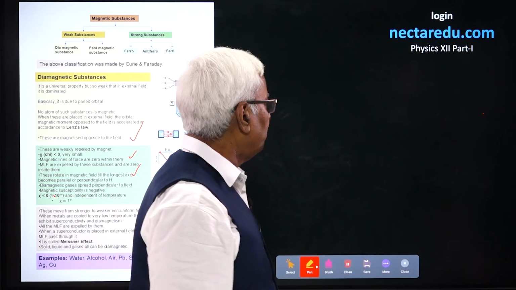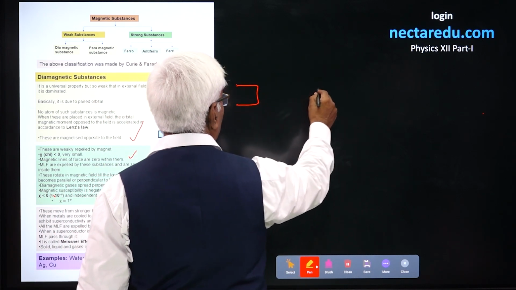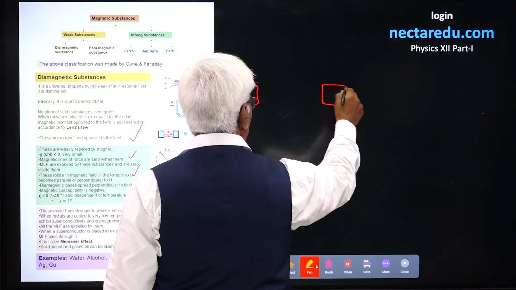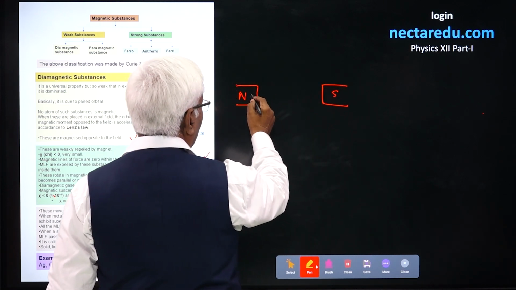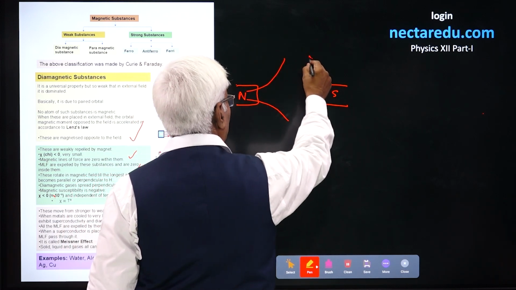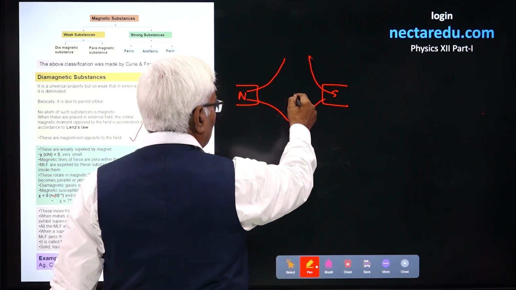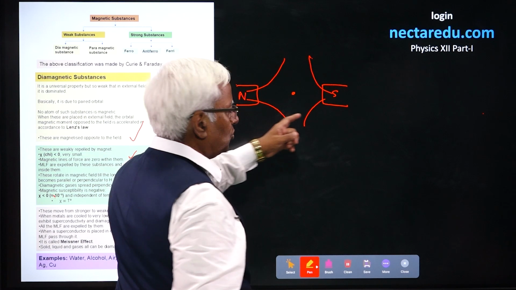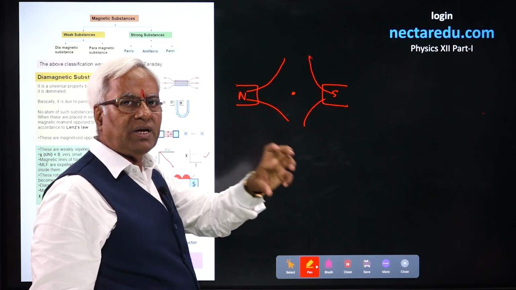Now, how to decide which field is weaker or stronger? If the magnetic poles are at a distance, then lines of force have a possibility of leaking through, and the middle point between the two poles is going to be the place of weaker field.